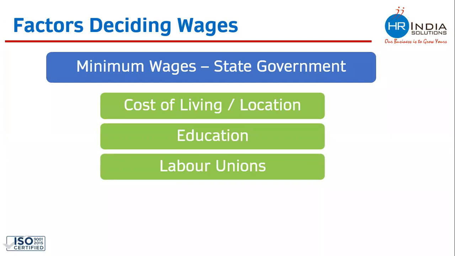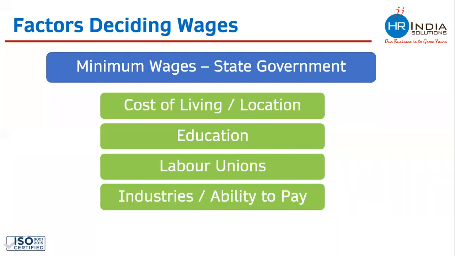Labor union also plays an important role. Whenever any state government goes for deciding minimum wages for their state, they invite the important and major labor unions, and they have a good say in the meeting. We have seen that minimum wages are also decided on the basis of industries and ability to pay. Whenever the government releases the circular of minimum wages, it is decided on the basis of industries. For agriculture sector, the minimum wages are different. For mining industry, the minimum wages are different. For manufacturing setup, the minimum wages are different. So on the basis of industries, even the government is deciding the minimum wages.